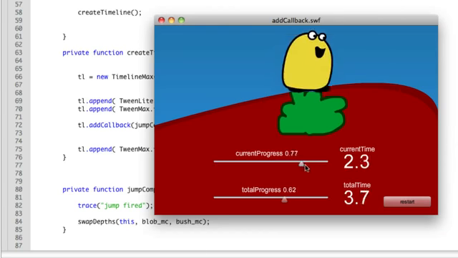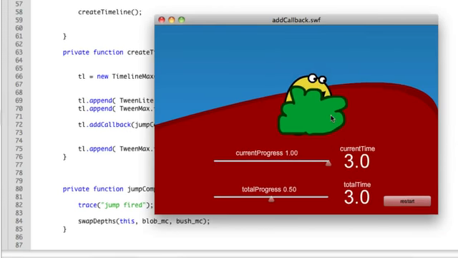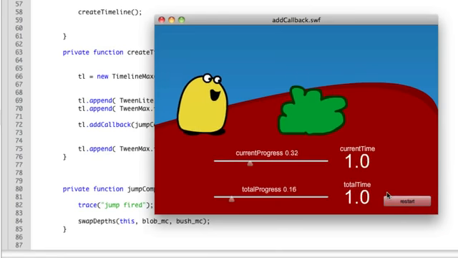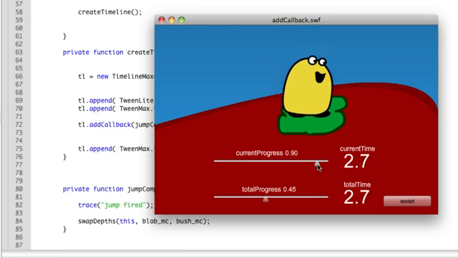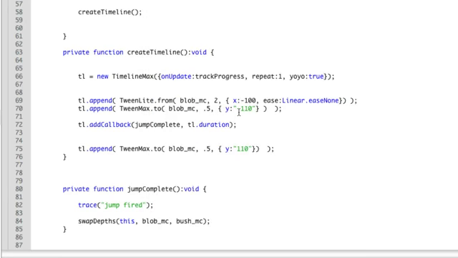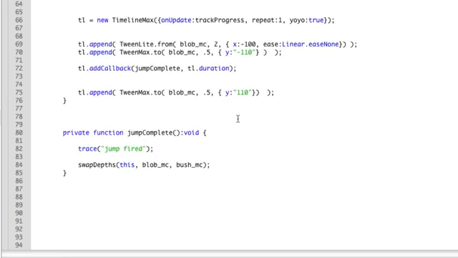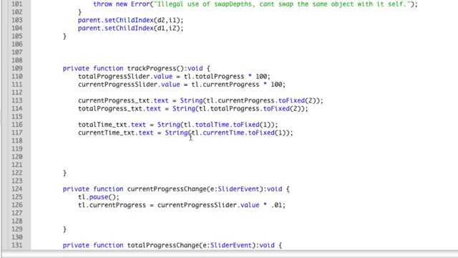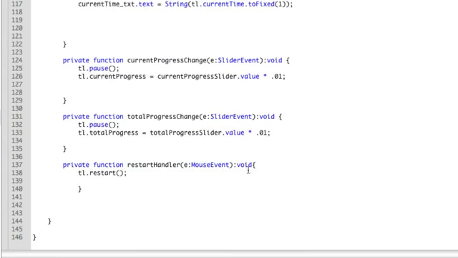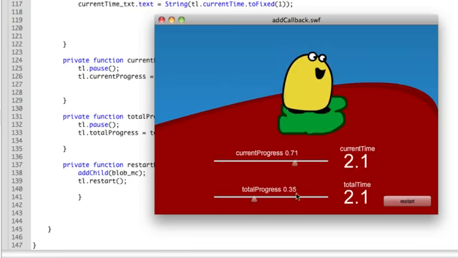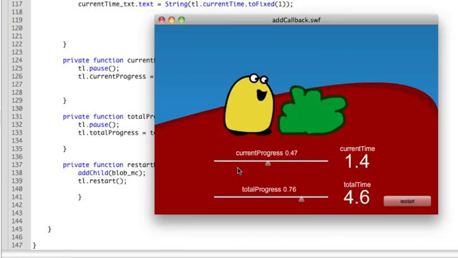If I scrub all the way forward and he's behind the bush, if I hit restart, he started behind the bush. If he's behind the bush and I hit restart, well, the blob is never going to be brought to the front. So on my reset method down here, before I restart, I'm just going to say add child blob MC, and then he will always start at the highest depth. So I'll save, we'll test, and there's my little yo-yo action.